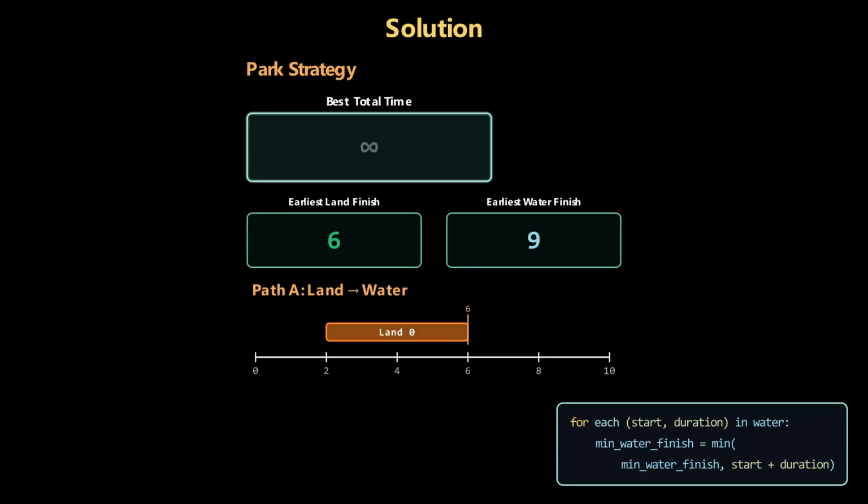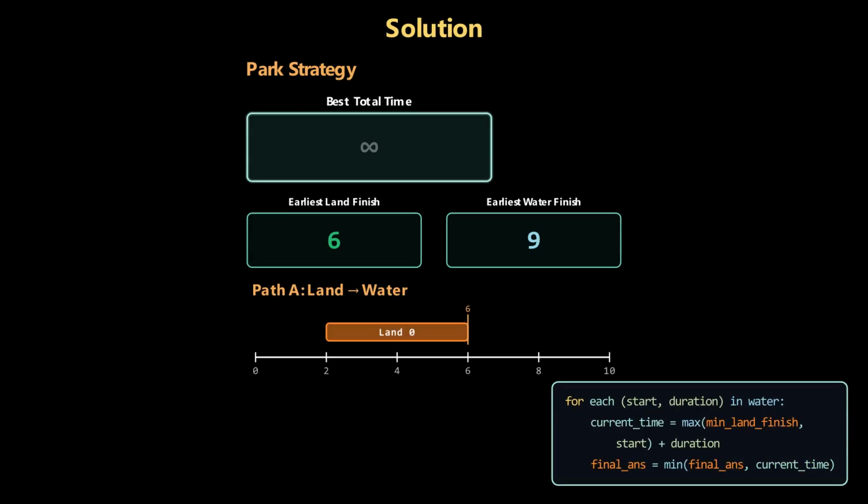Now we simulate our first full journey, land then water. We take our best land finish time of 6 and pair it with our water ride. Since the water ride opens exactly at 6, we can jump right on without waiting. It takes 3 units of time to complete, finishing at 9. This becomes our current best total time.